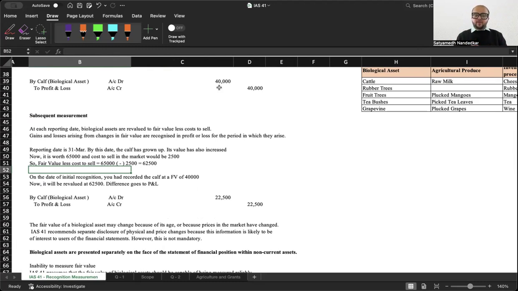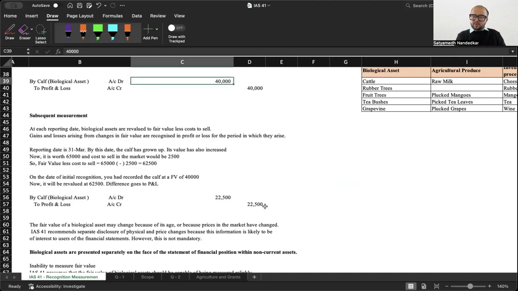On the date of initial recognition, the calf was recorded at a fair value of 40,000. On the balance sheet date, fair value less cost to sell is 62,500. My fair value is 40,000 plus 25,000, so 65,000. Cost to sell is 2,500. So fair value less cost to sell is 62,500.